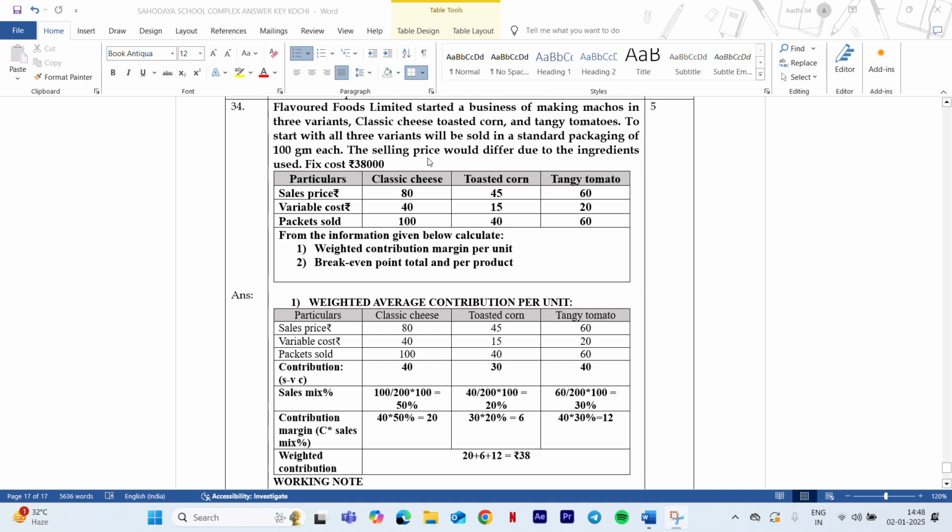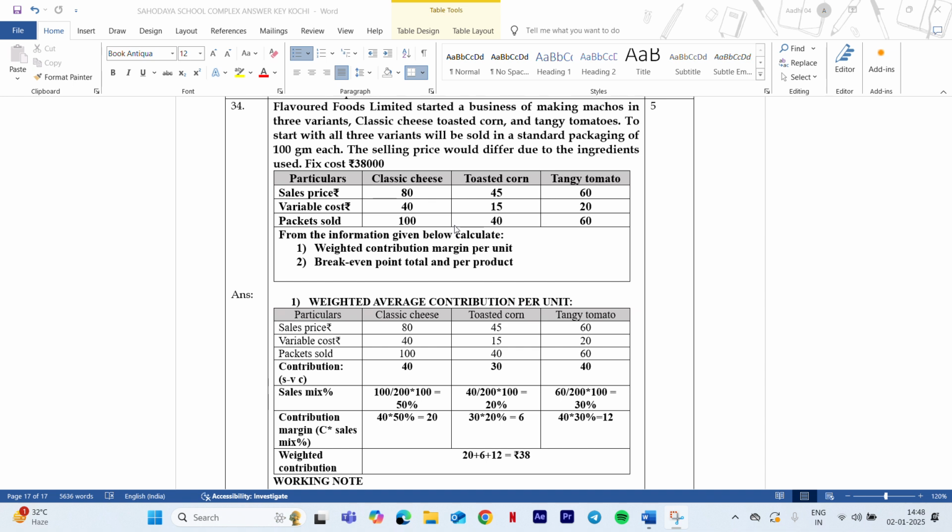As you can see, I have explained this question in one of my previous videos. Please do look at that video. I am explaining this question here again. Flavored Food Limited started a business. They have 3 different flavors: classic cheese, toasted corn, and tangy tomato. Fixed cost is 38,000. You are asked to find the weighted contribution margin and break even point.